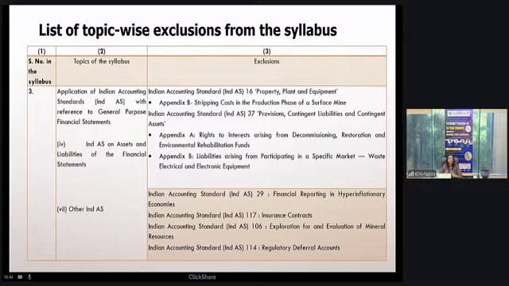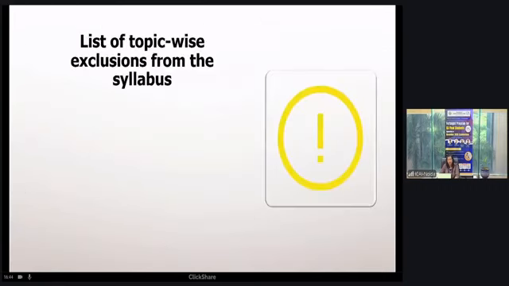However, there are certain standards which are applicable to you. Questions are tested in the examination, but certain specific topics, subtopics within that standard, have been excluded. For example, in your Ind AS 16 property, plant and equipment, we have excluded Appendix B. Similarly, for Ind AS 37, 2 appendices have been excluded. So no question will be asked on these 2 appendices. So don't go through these. Just save your time, it is unnecessary to study these 2 appendices for examination purposes. For knowledge purposes, everything is open for you. For examination purposes, you are not required to study these appendices.